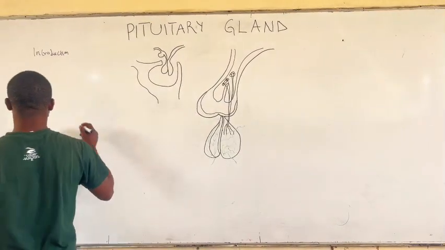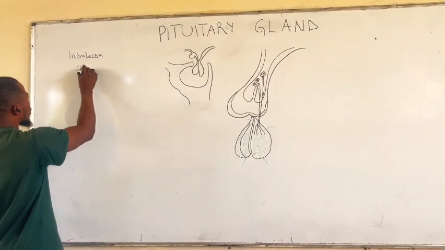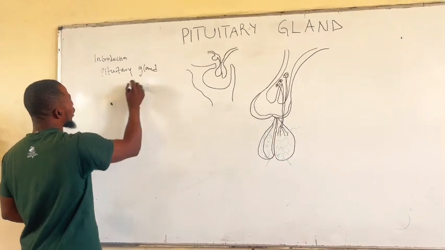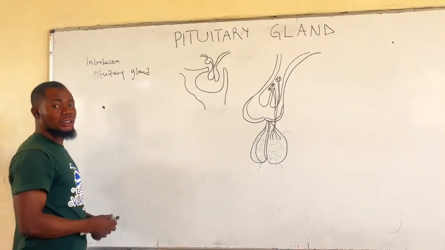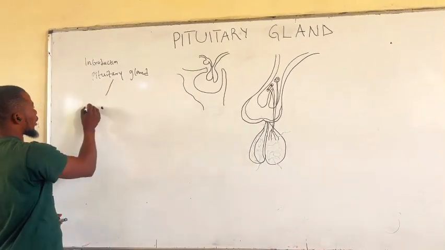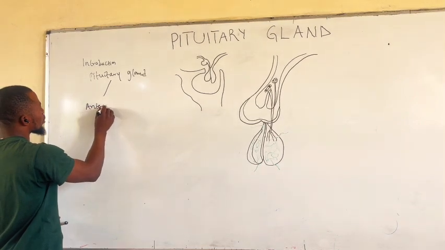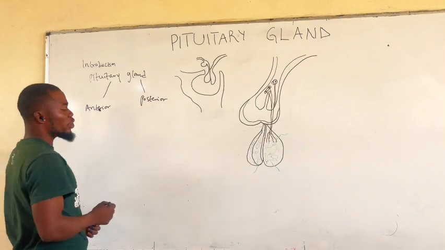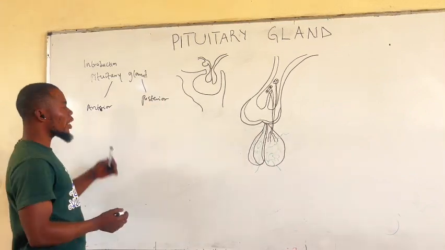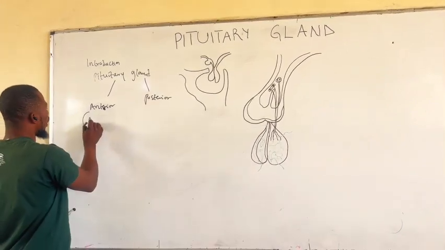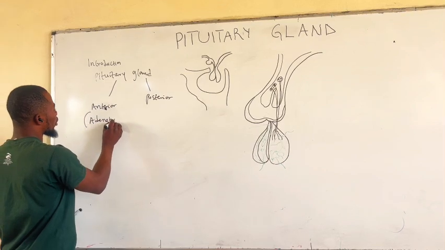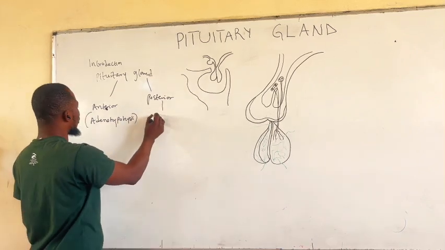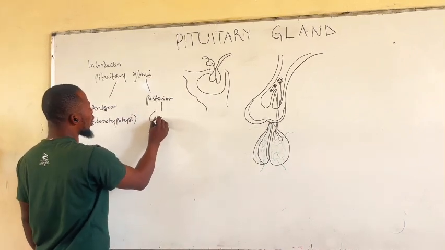So it has two divisions, the anterior and the posterior pituitary gland. The anterior pituitary gland is also called adenohypophysis, whereas the posterior pituitary gland is also called neurohypophysis.